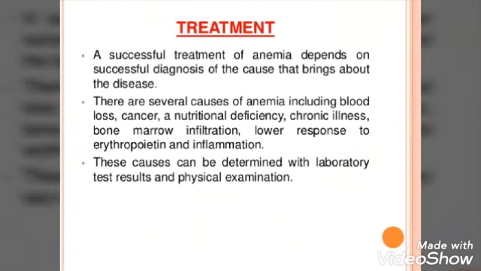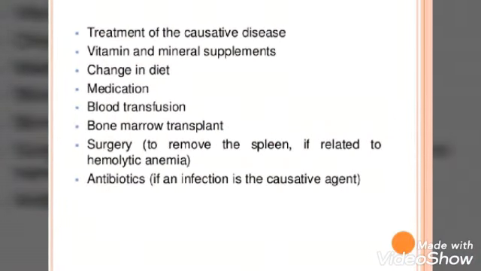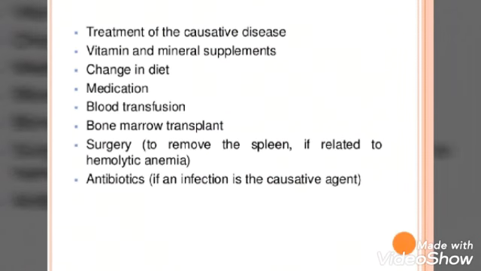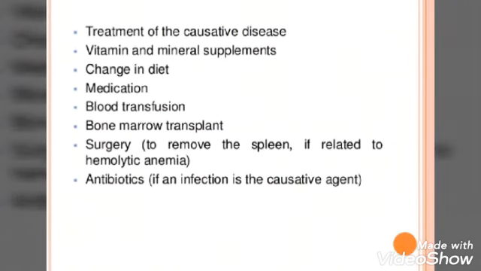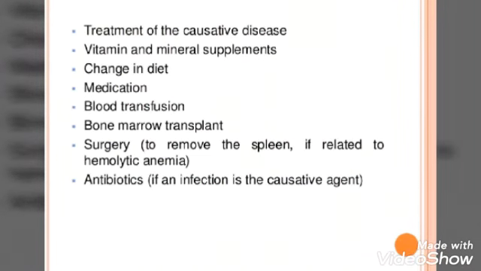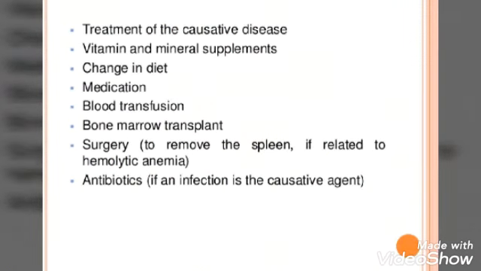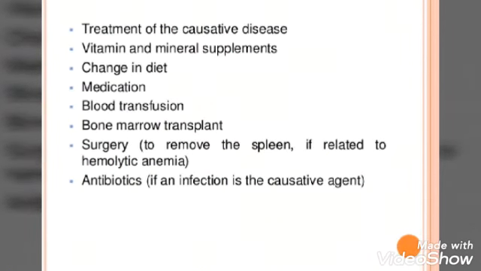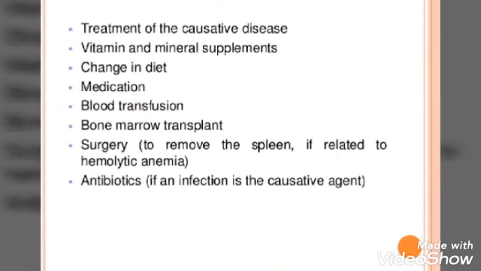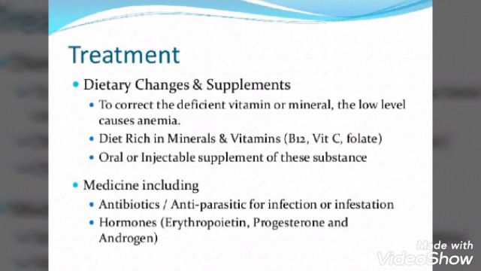Then see here, in treatment mainly we will go for vitamin and mineral supplements, change in diet, medication, blood transfusion, and bone marrow transplant. Surgery we will do to remove the spleen if related to hemolytic anemia. You have seen in the causes that it will be splenomegaly. Then antibiotics will be given to the patients to remove any infection. Dietary changes and supplements are done to correct the deficient vitamin or mineral. The low level causes anemia.